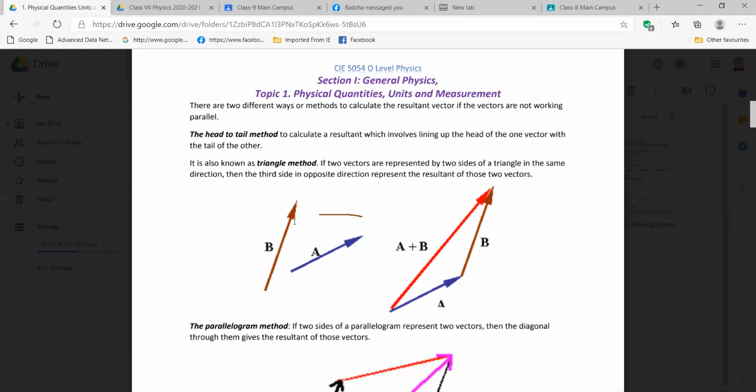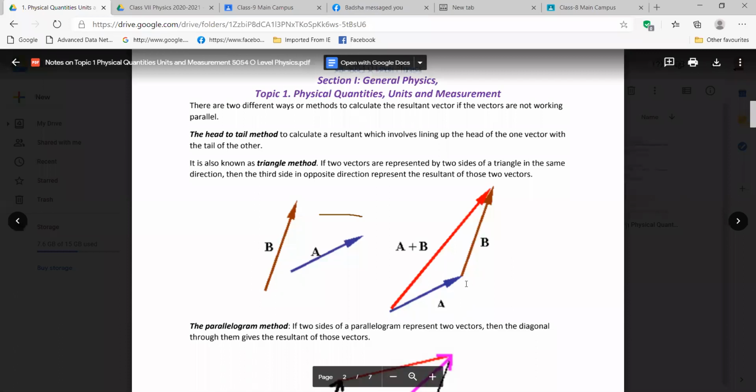This arrow is called the head and the other side is called the tail. What we will do is transform or change the place of these two vectors the way it's shown here.